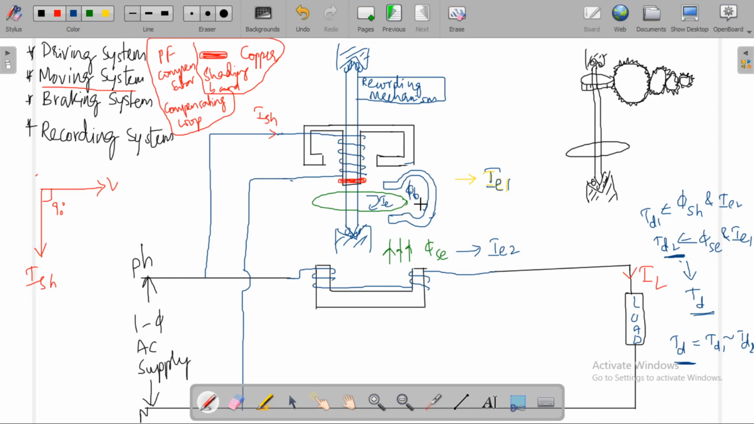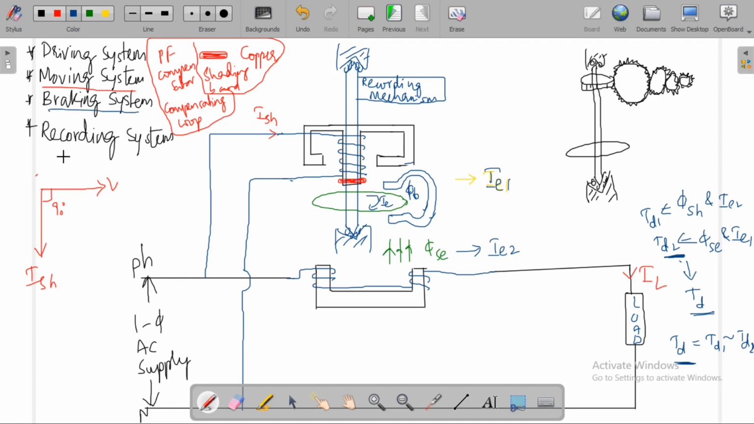You can change the speed of the disk by changing the position of this permanent magnet. If it is placed away from the center of this disk, the speed will be different. If we place it near to the center of this disk, the speed will be different. By changing the position of this permanent magnet, you can control the speed of the disk. This is all about the braking system.